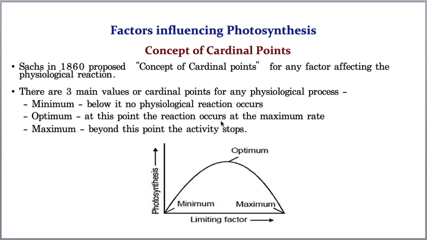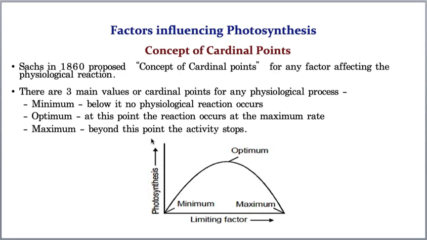And according to this concept of cardinal points, any physiological activity, let us take, anyway our lesson is also photosynthesis, so we will continue with photosynthesis only. Now see this, you can follow my arrow mark. So see this graphical representation, clearly visible, right? Now here, of course, in this place I can take even respiration also, or I can even take growth also, but we are discussing photosynthesis. That's why I pasted the graph of photosynthesis. That is the only thing, there is nothing else.